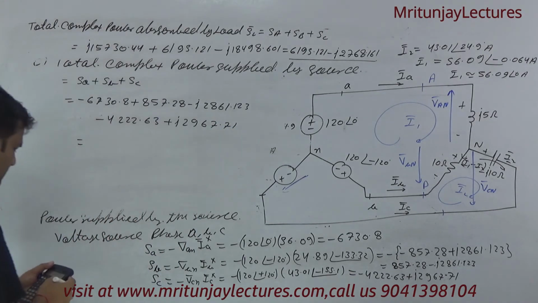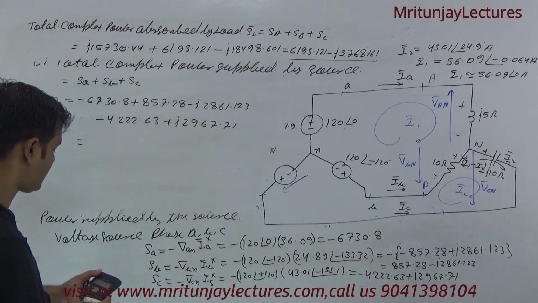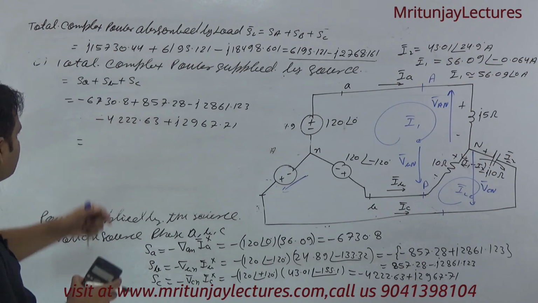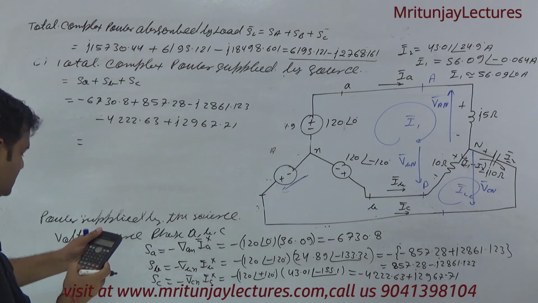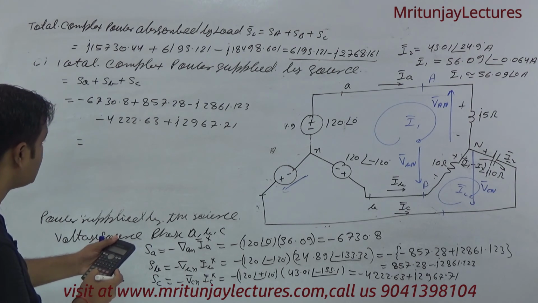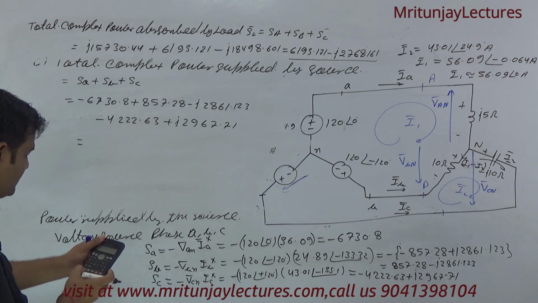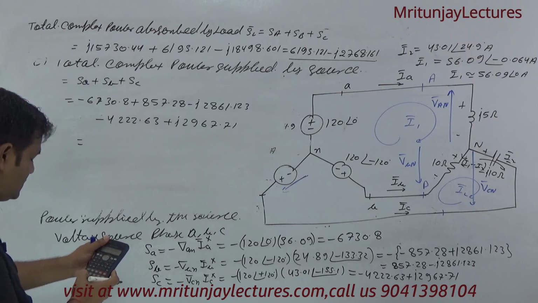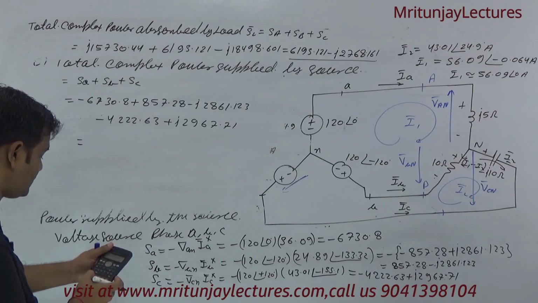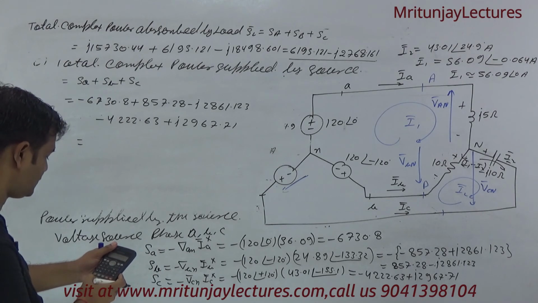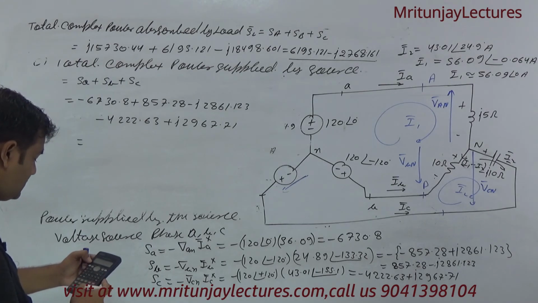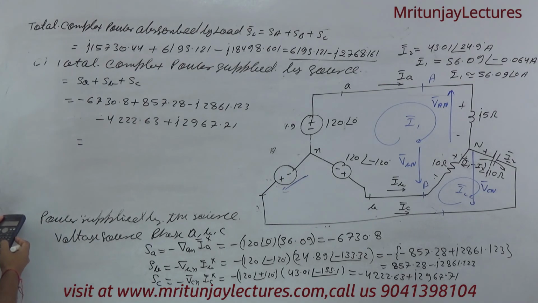So finally we got this one and this one, minus 6730.8 plus 857.28 minus 4222.63.